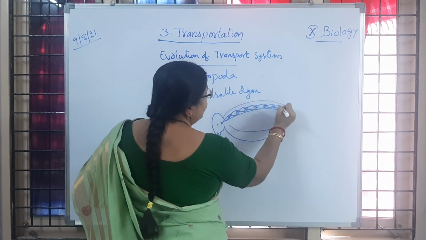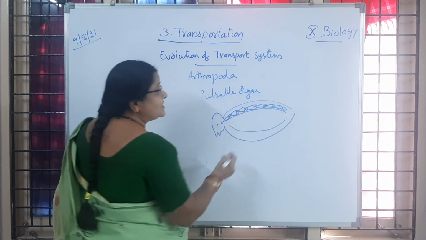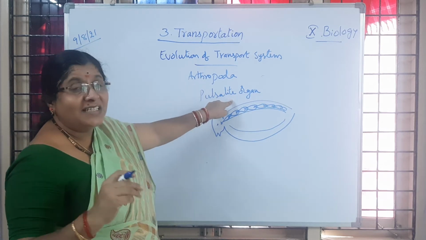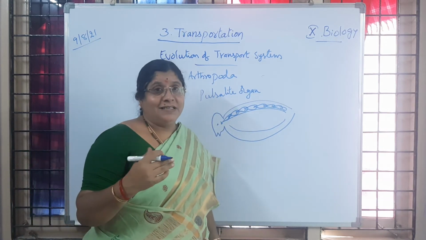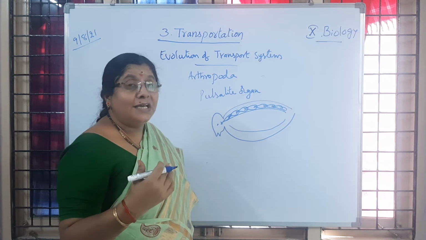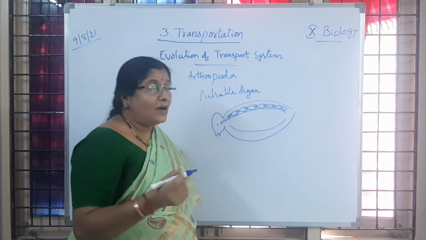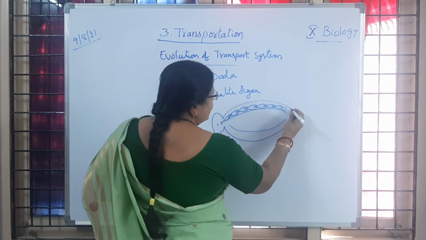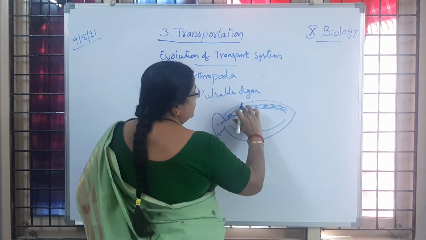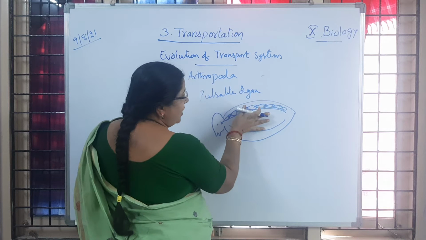Is it clear to children? So these are called pulsatile organs, meaning heart-like structures. But what is missing here? Pulsatile vessels are not there. Have you followed? Pulsatile vessels are not there. So this is called the entire body cavity.